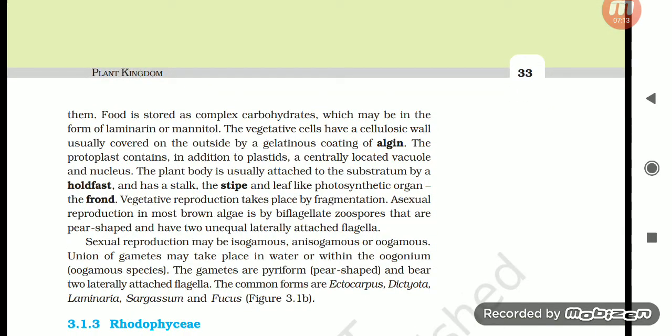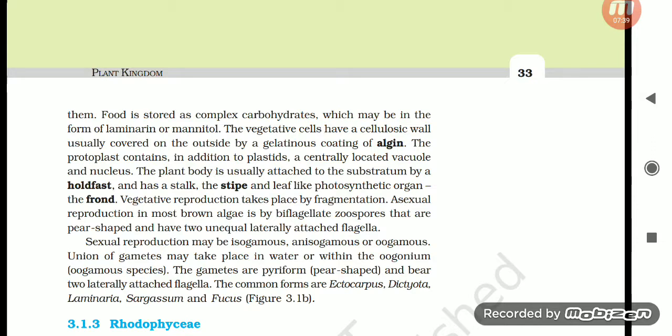Food is stored as complex carbohydrates, which may be in the form of laminarin or mannitol. The vegetative cells have a cellulosic wall usually covered on the outside by a gelatinous coating of algin. The protoplast contains, in addition to plastids, a centrally located vacuole and nucleus. The plant body is usually attached to the substratum by a holdfast and has a stalk, the stipe, and a leaf-like photosynthetic organ, the frond.